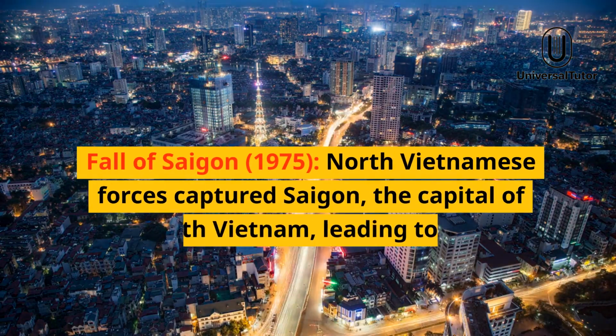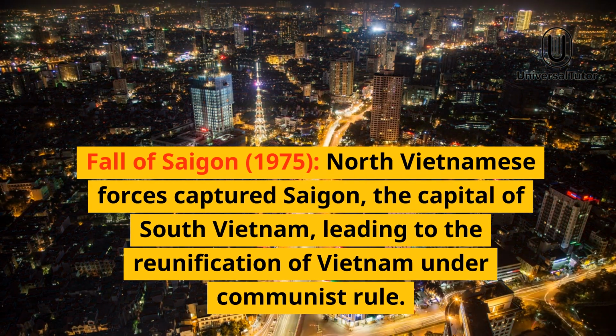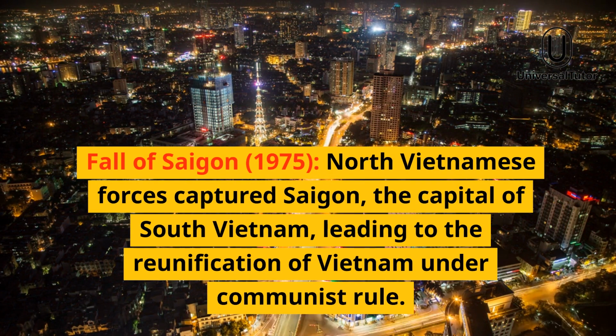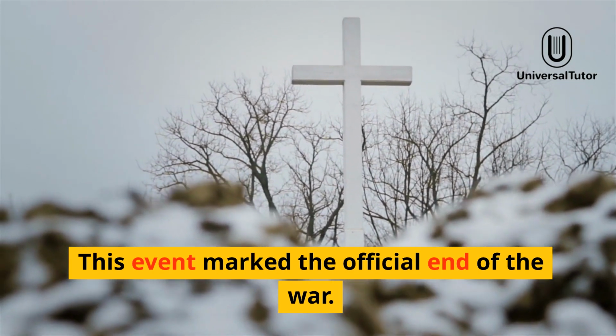Fall of Saigon, 1975. North Vietnamese forces captured Saigon, the capital of South Vietnam, leading to the reunification of Vietnam under communist rule. This event marked the official end of the war.